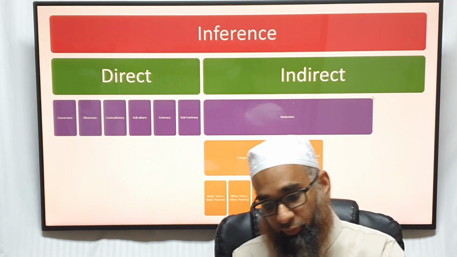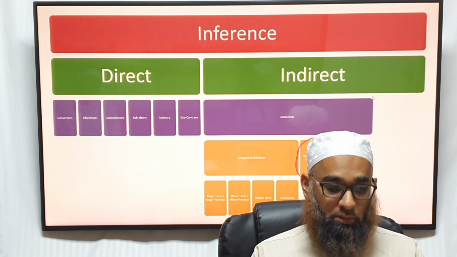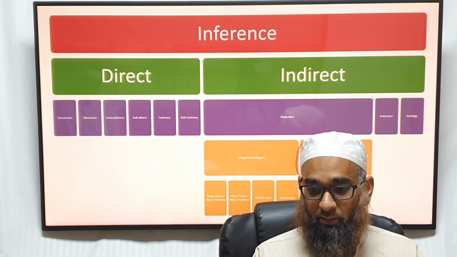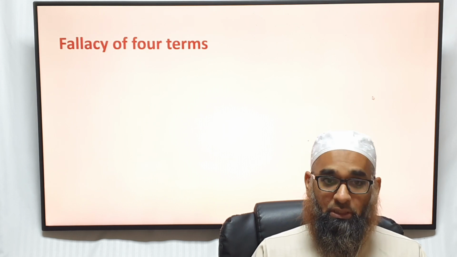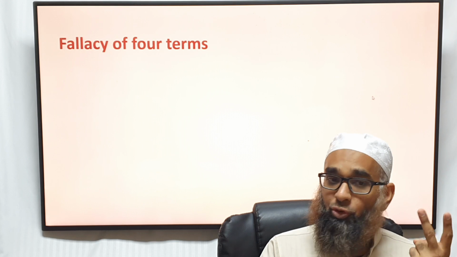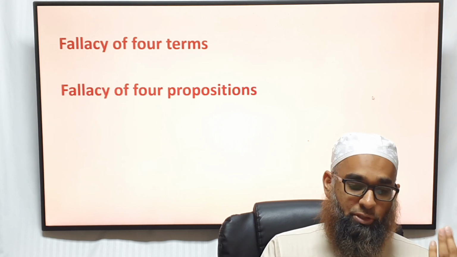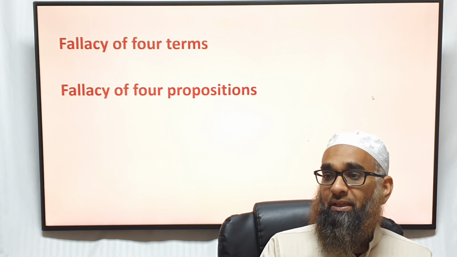And now we've reached hypothetical syllogism. That is what we'll be discussing today, inshallah. And then we have two other ones to do later on, inshallah. So quick recap, in syllogisms we have 8 rules, 2 each. The first 2 rules are to do with number. So you can't have 4 terms, or you can't have 4 propositions. The next 2 are to do with distribution. The middle term must be distributed at least once.